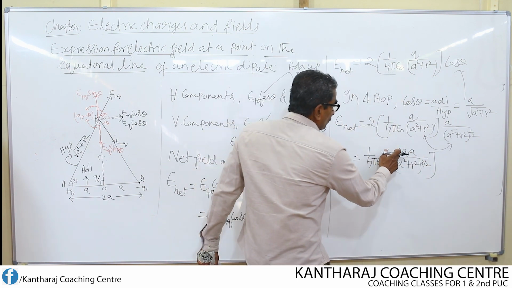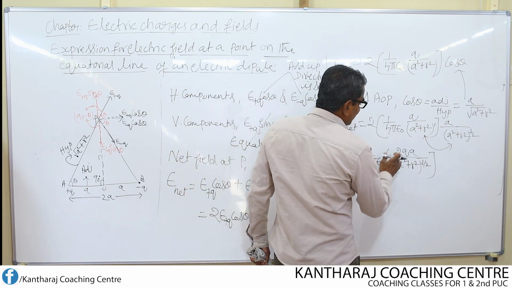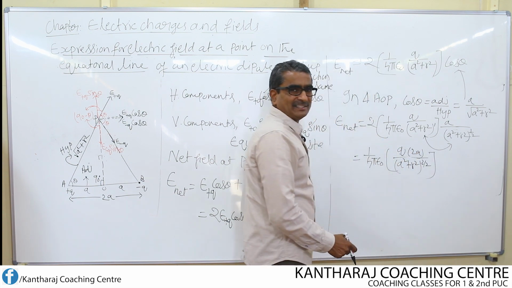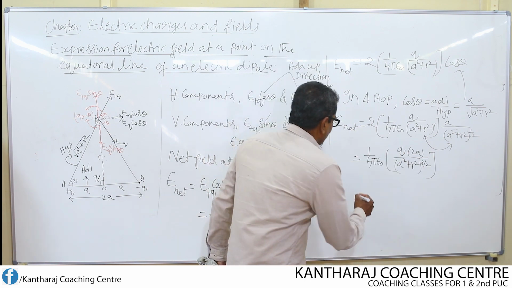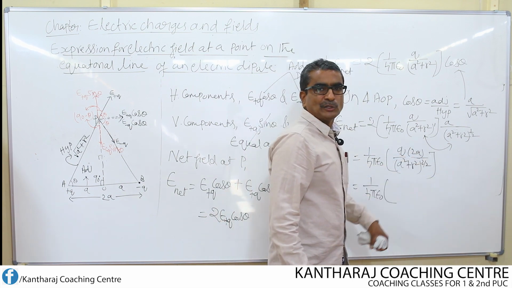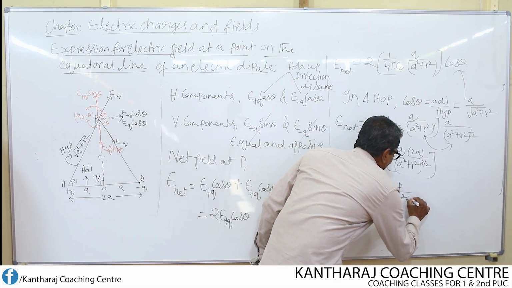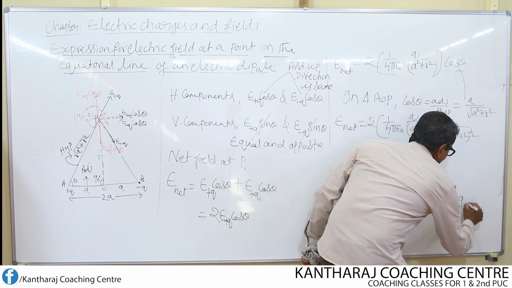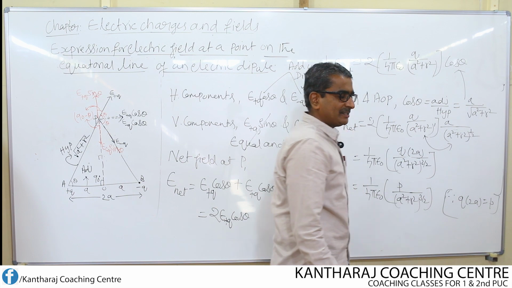Okay, but what is 2qa? It is nothing but the dipole moment, because the value of dipole moment is q into 2a. I can rewrite it like this, just interchanging the terms, that's all. I have not included any extra term here. So this is equal to 1 over 4 pi epsilon naught, then for q into 2a, I can write dipole moment P divided by (a square plus r square) whole to the power of 3 by 2. Because q into 2a is equal to P, which is nothing but the dipole moment.